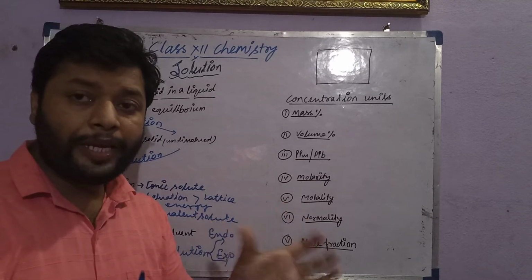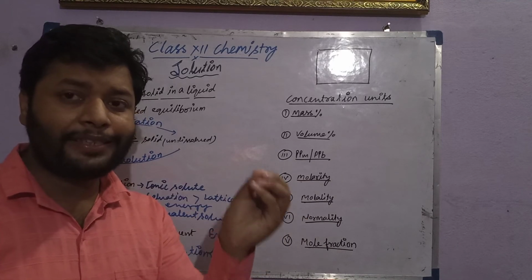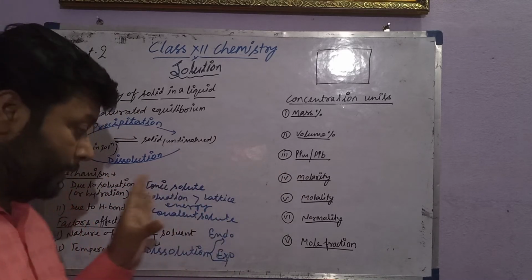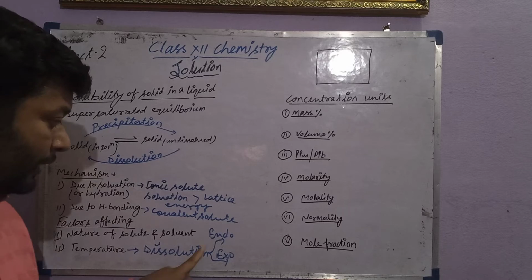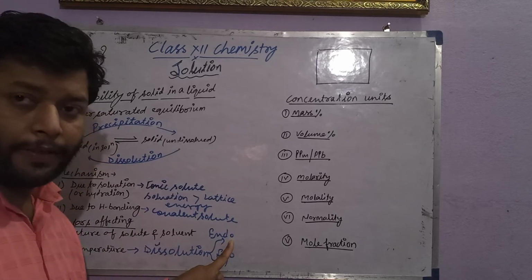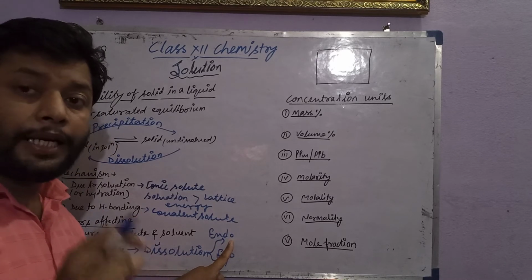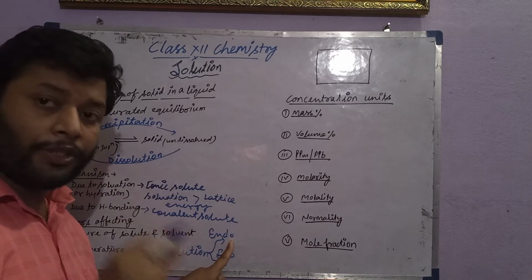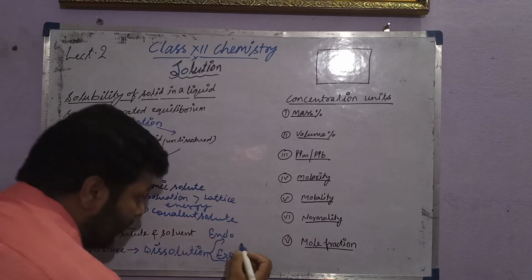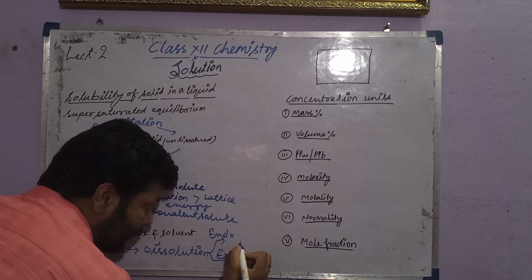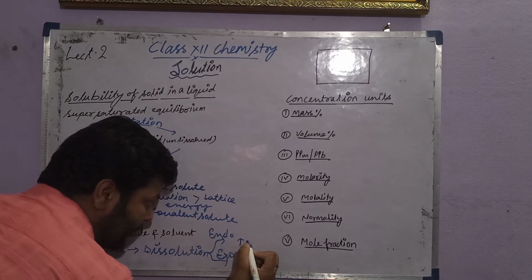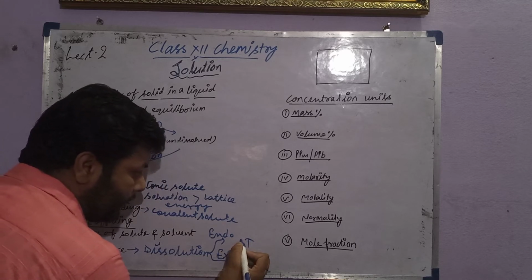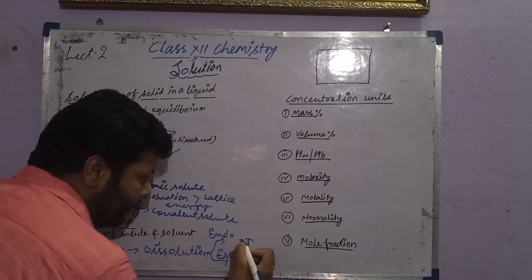To make a solution, to dissolve any solute in water, no matter whether the solute is ionic or covalent, if the process of dissolution is endothermic, meaning delta H is positive, then on increasing the temperature, solubility increases.